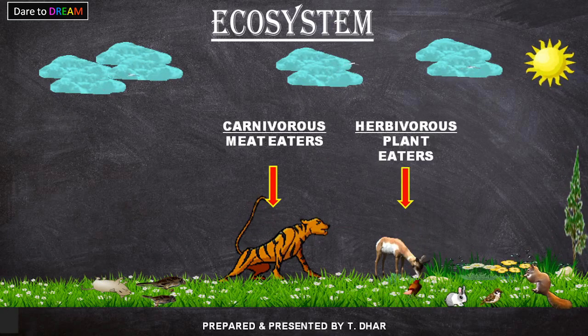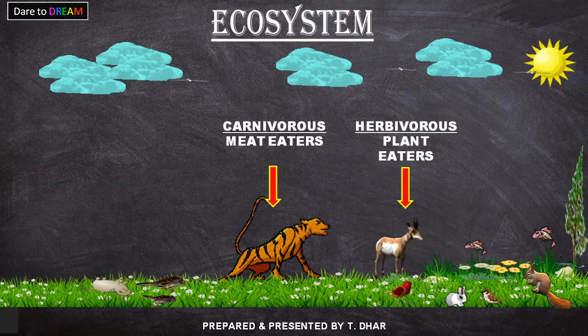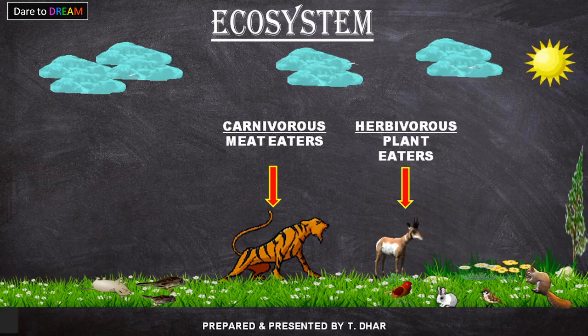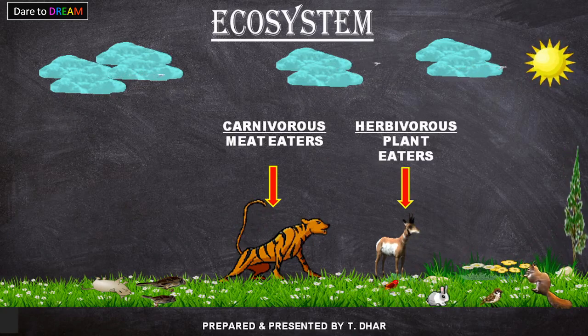Next, on the ground, you can see some dead living beings, some dead birds, a dead rat over there. So what happens?